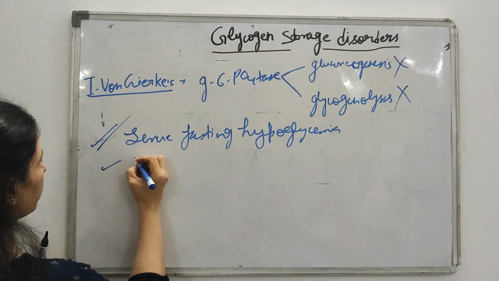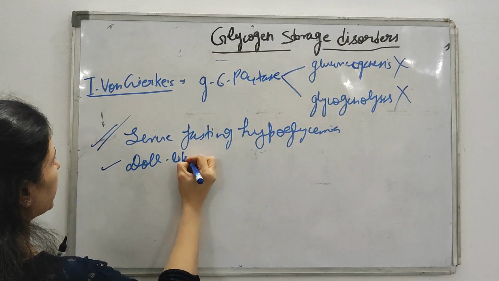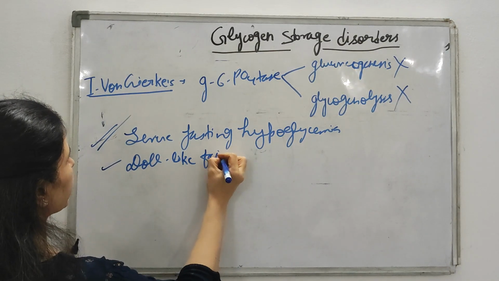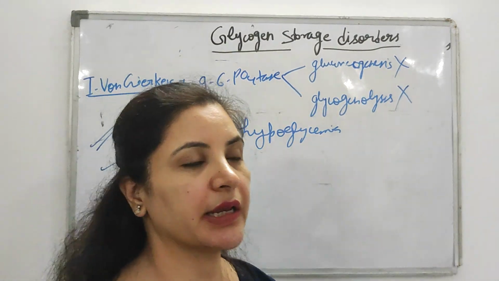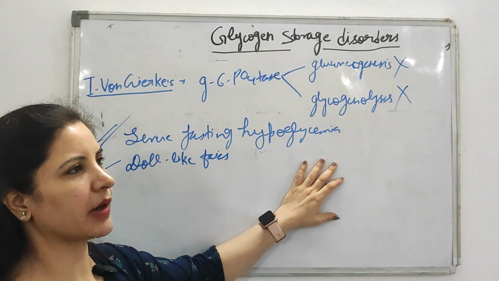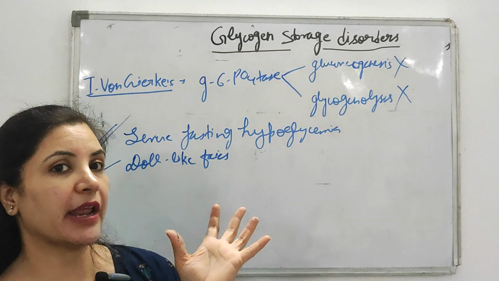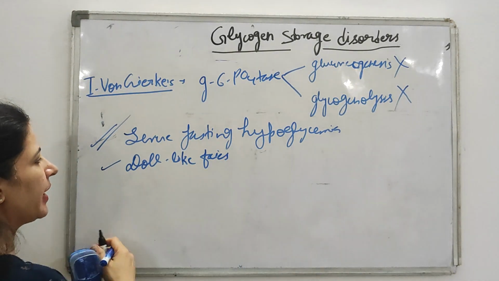Another feature is doll-like facies. Chubby cheeks, doll-like facies. Sometimes a case-based question also comes on von Gierke's. In that case scenario, it is given a child of some age having doll-like facies and chubby cheeks. So by this you can easily make the diagnosis.